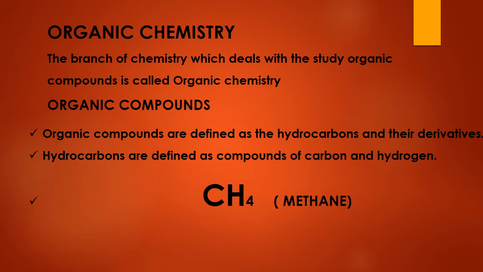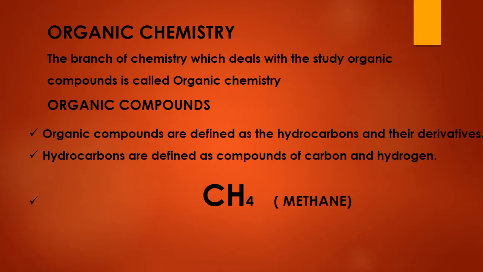Look at the name: hydro is derived from the word hydrogen, and carbon means that the compound will always have carbon. So hydrocarbons are basically the bond between carbon and hydrogen. In a hydrocarbon there must be hydrogen and carbon atoms.